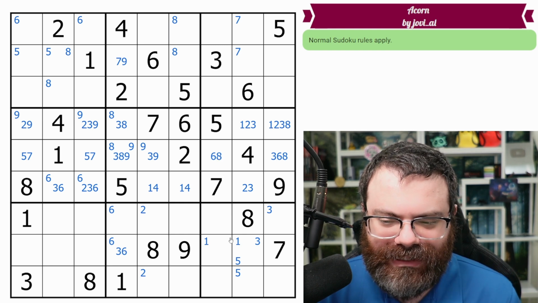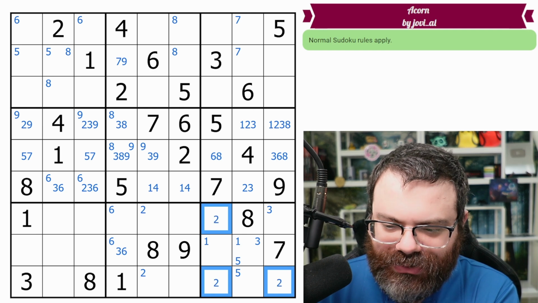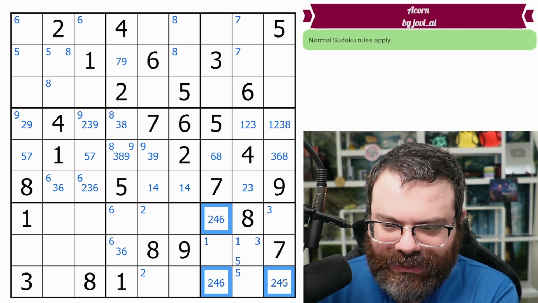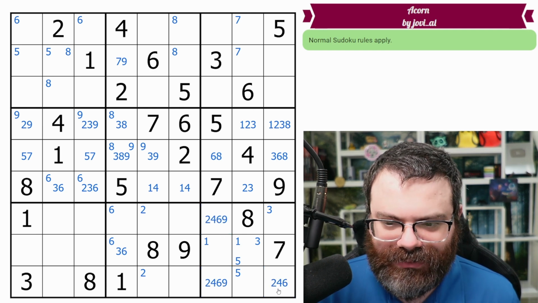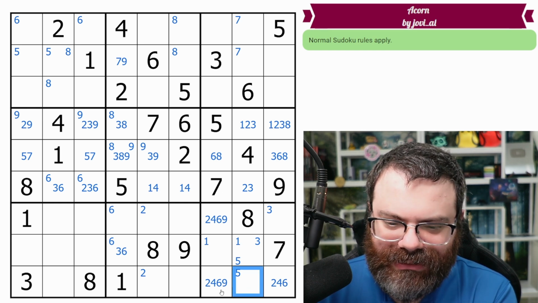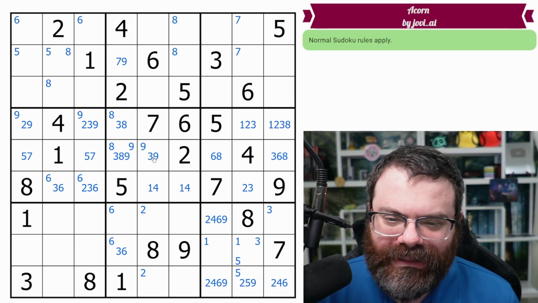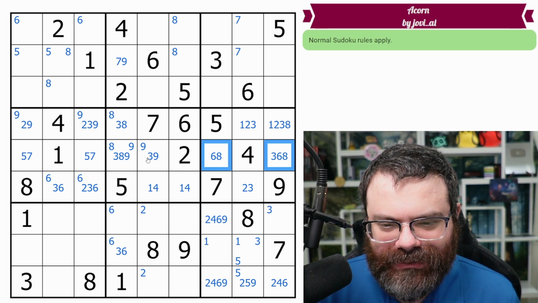Okay, well, let's keep thinking. Maybe these cells, they're avoiding the 1, 3, and 5. So they could be 2, 4, 6, and 9. Okay, it's not super exciting, is it? This cell sees 1, it can be 2, can't be 3, 4, could be 5, can't be 7, 8, could be 9.